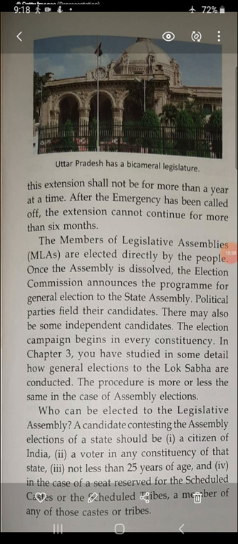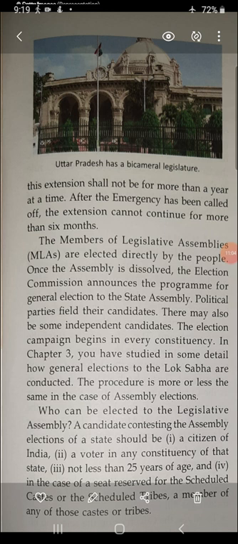And in case of a seat reserved for the scheduled caste or the scheduled tribe, the candidate should be a member of that caste or tribe. If he is standing from the reserved seat, then he or she should be from that particular caste, whether it's scheduled caste or scheduled tribe. Then only will he be eligible to contest an election.